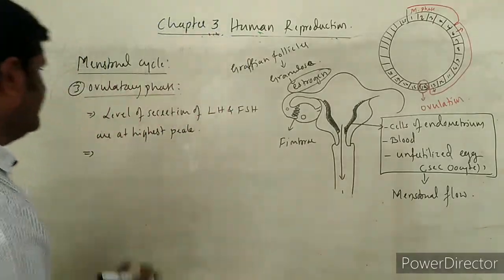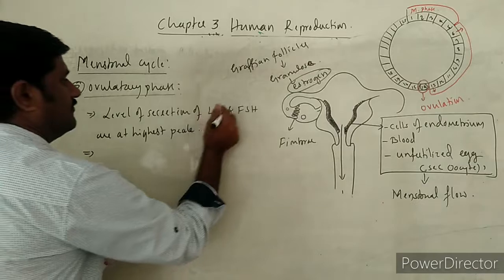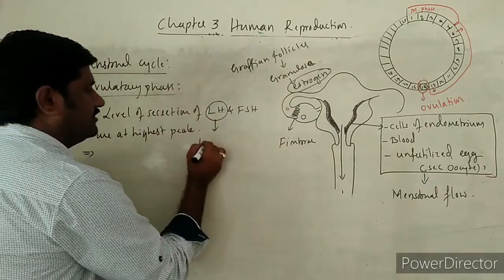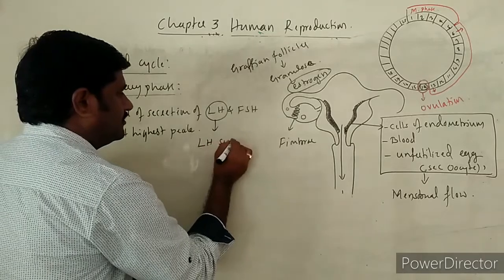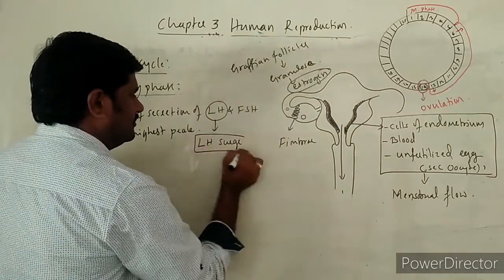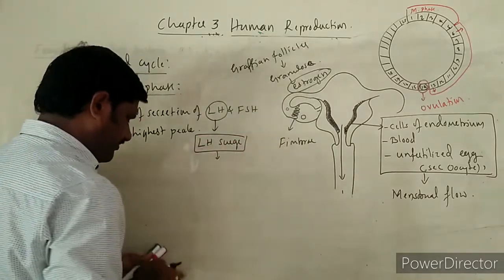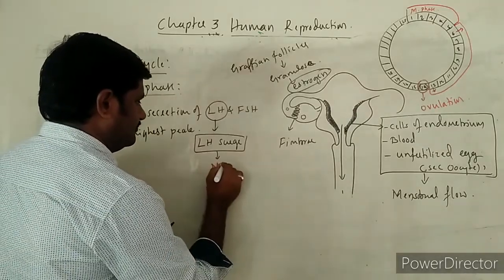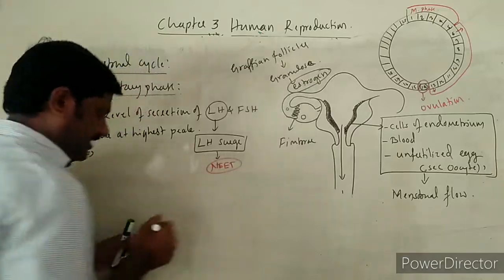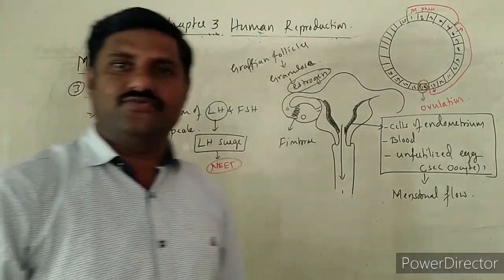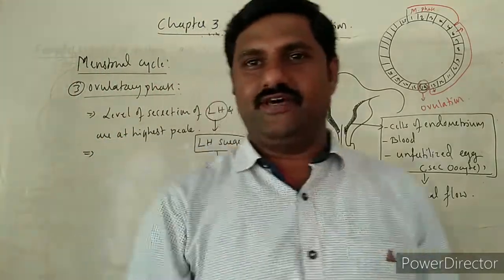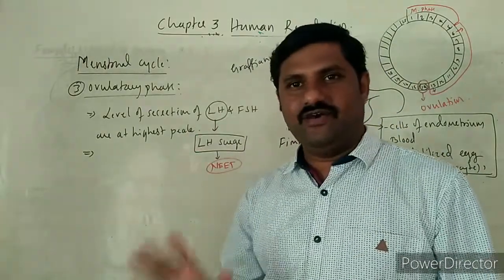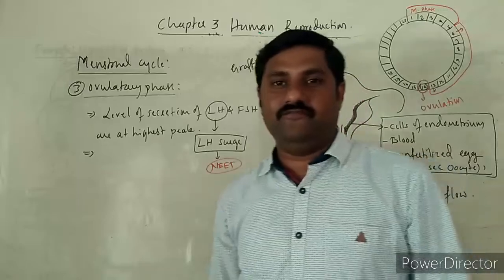And the level of secretion of LH is highest, and that is termed the LH surge. This point is very important for the NEET examination. LH surge, it is called. Highest peak of the LH is now in this ovulatory phase.